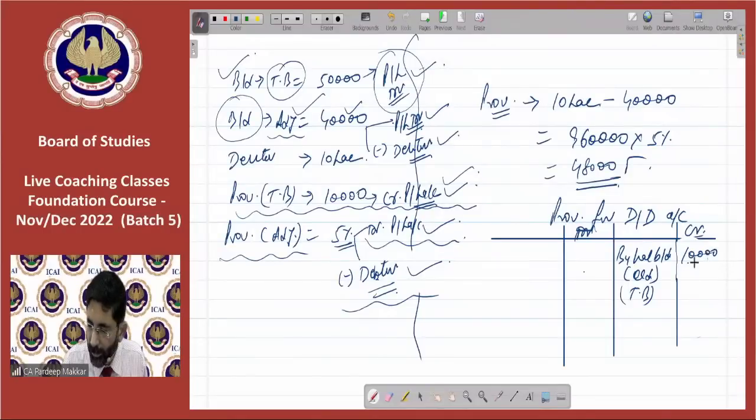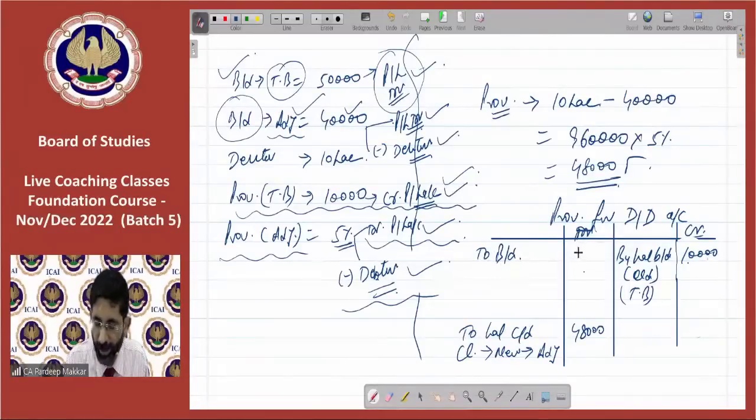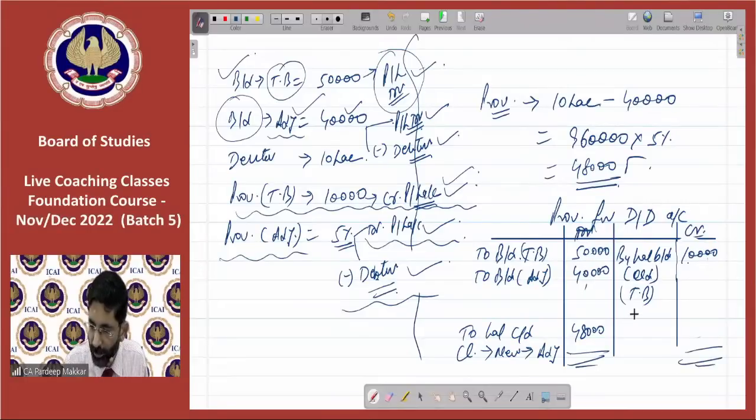10,000. Then you have to make two balance carried down. This is closing provision, new provision we can say, given in adjustments. In this case, it is 48,000. Then to bad debts, whatever bad debts are given to you in trial balance, 50,000. To bad debts, whatever is given in adjustment, that is 40,000. So whatever is the balance figure, that will go to P&L account.